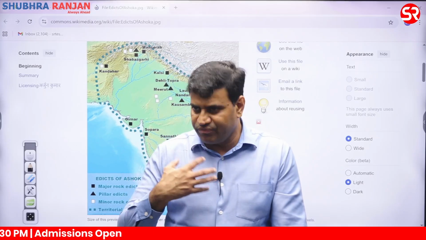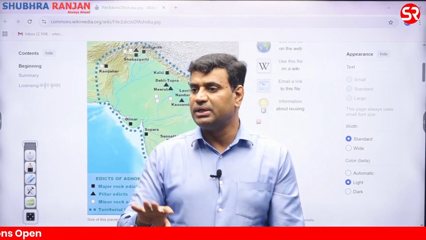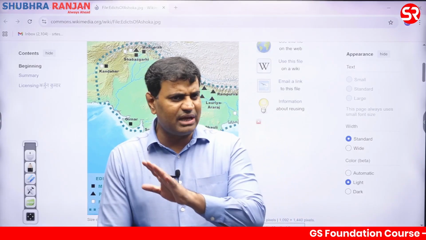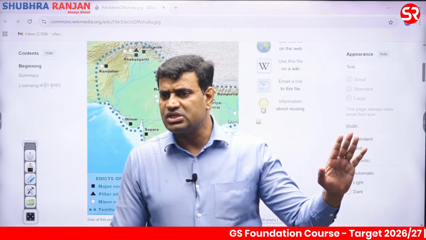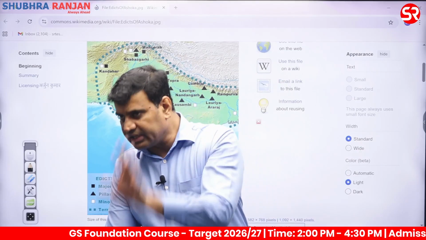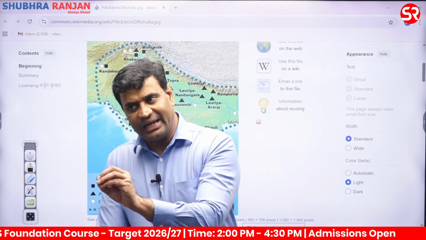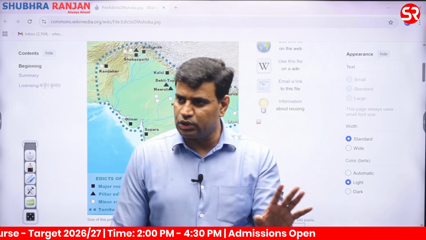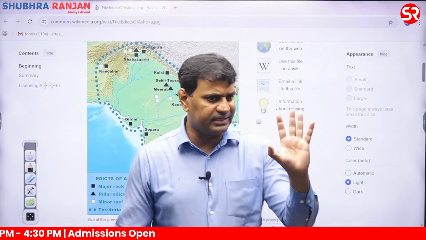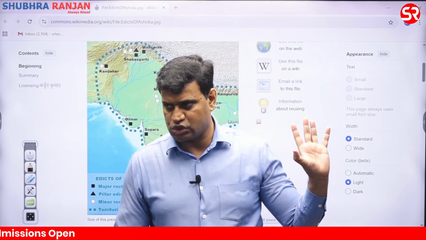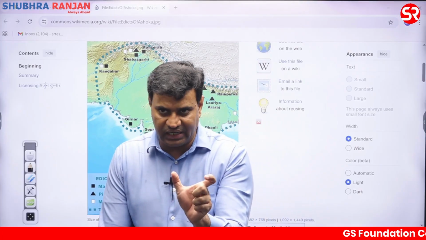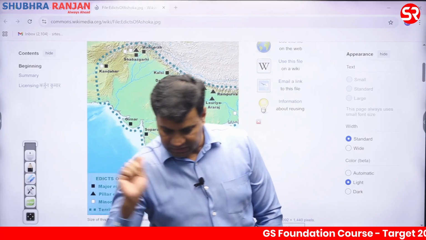All information about Ashok is available to us only because of his inscriptions. Therefore we don't have any confusion about his policies, because anyone can read these inscriptions very clearly and reconstruct the history of Ashok at any time. We are not dependent only on history books; we are largely dependent on the most primary source, the edicts or inscriptions of Ashok. This concept is clear: 14 major rock edicts, minor edicts, and pillar edicts.